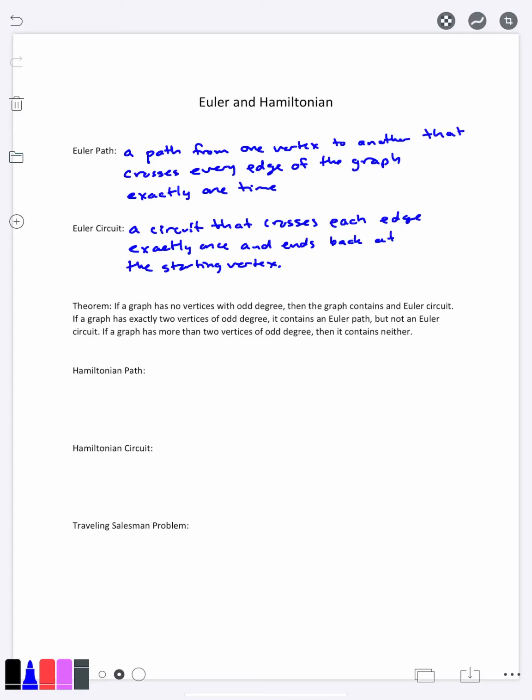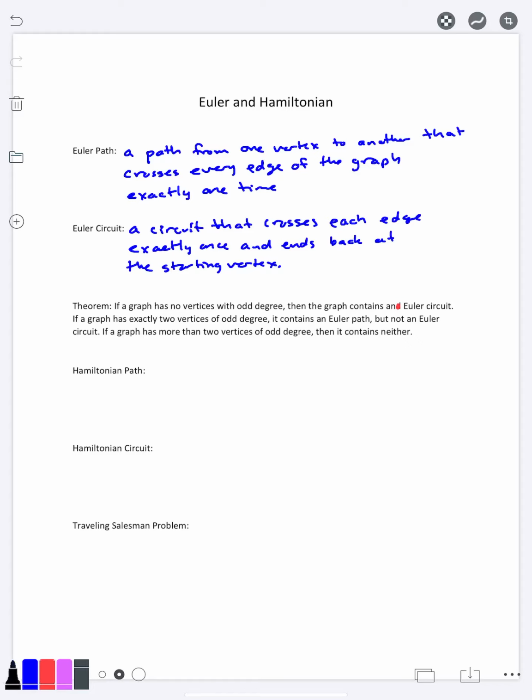And he in fact proved this nice theorem here that said that if you have a graph with no vertices at all that have an odd degree, then the graph is guaranteed to have an Euler circuit. On the other hand, if a graph has exactly two vertices of odd degree, it contains an Euler path, but not an Euler circuit. And if the graph has more than two vertices of odd degree, then it contains neither.